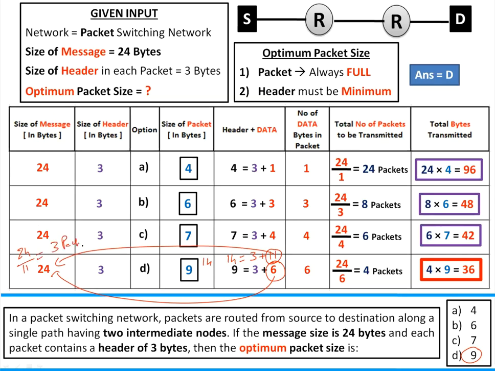The third packet is almost negligible. That is 14 into 3, 42 bytes will be the total bytes transmitted, which is more than this. That's not the best one. So never ever think the highest number is always the efficient one. In the given options, 9 is the best one.